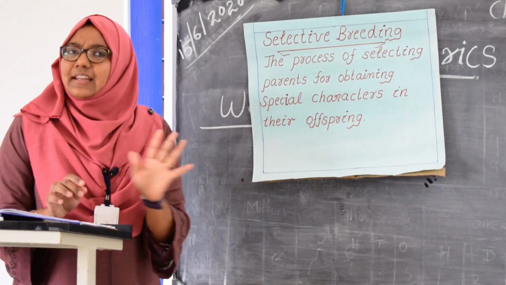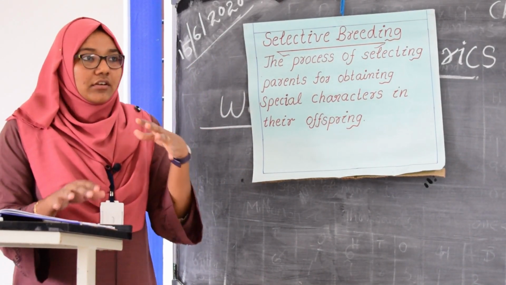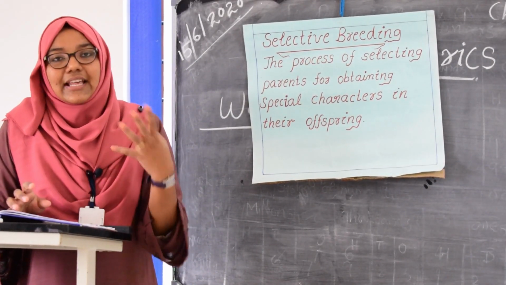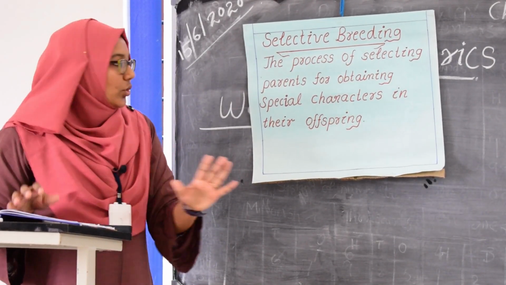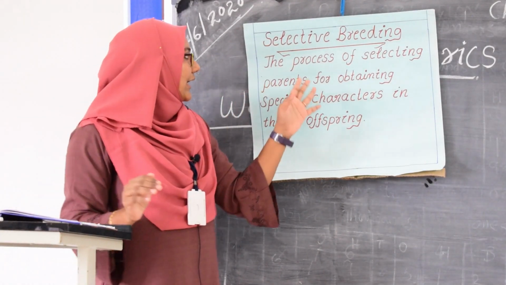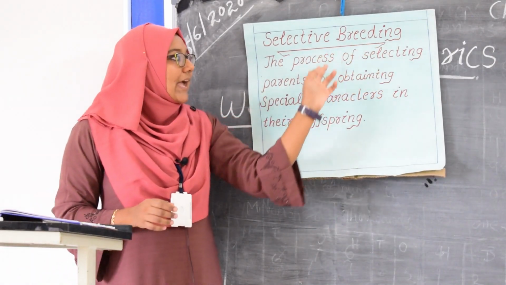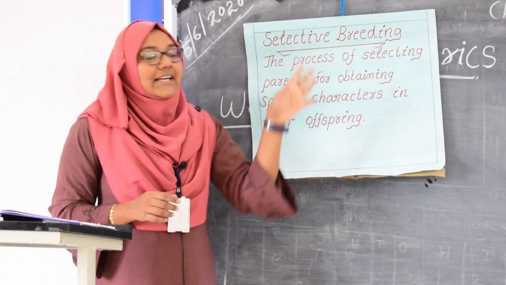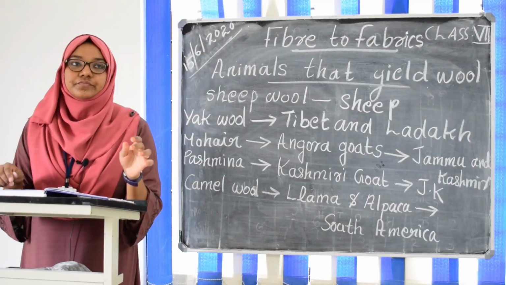We can select any character. If we want very white hair, white fleece, any character we can select. Here what we need is very soft and silky hair. So, the process of selecting parents for obtaining special characters in their offspring is called selective breeding.